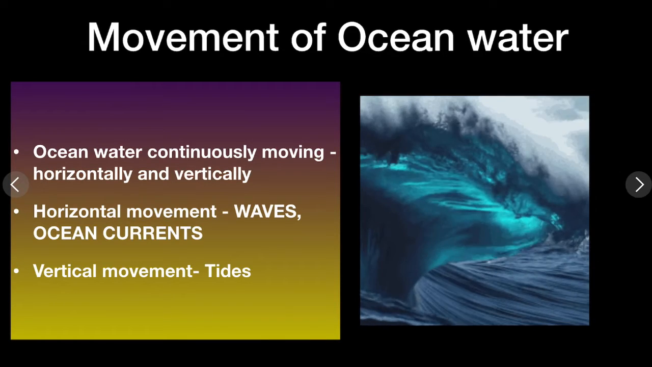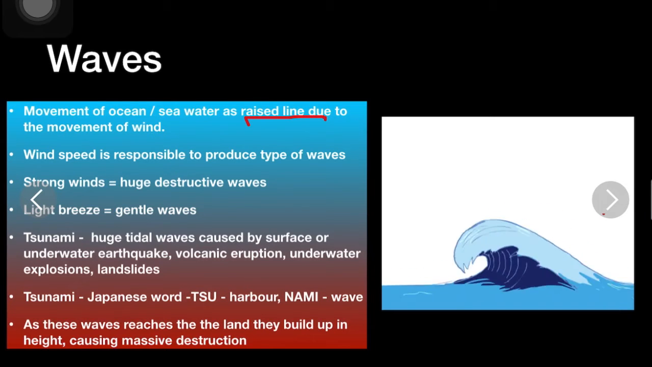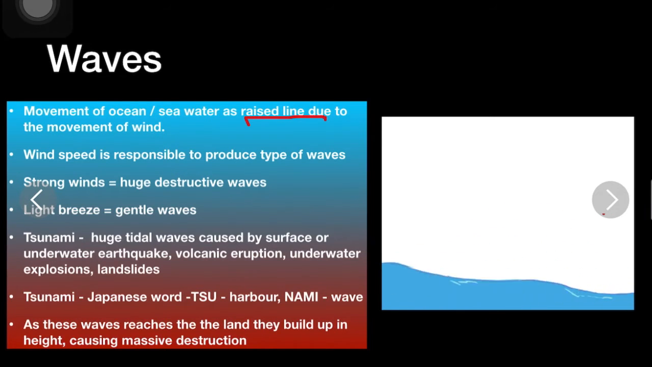Movement of ocean water: horizontal movement of ocean water, waves. Ocean water and sea water are never still, they are always moving. The movement of ocean or sea water as raised lines due to the movement of wind is known as waves. Wind speed is responsible for the production of the type of waves.